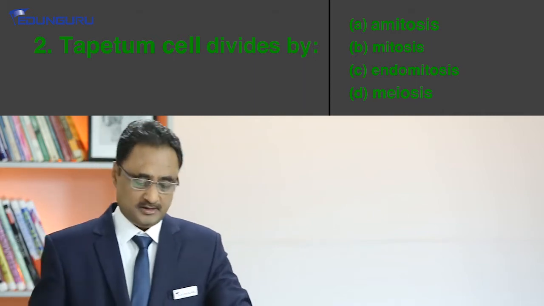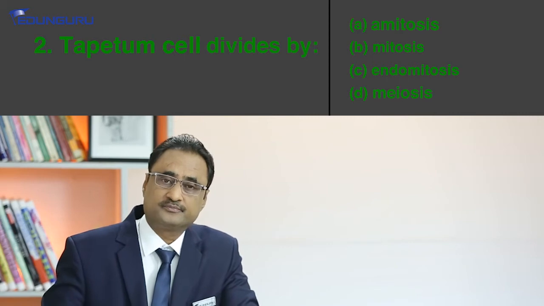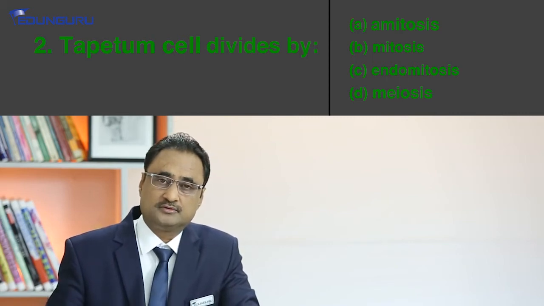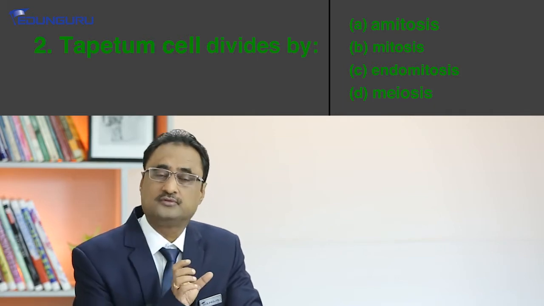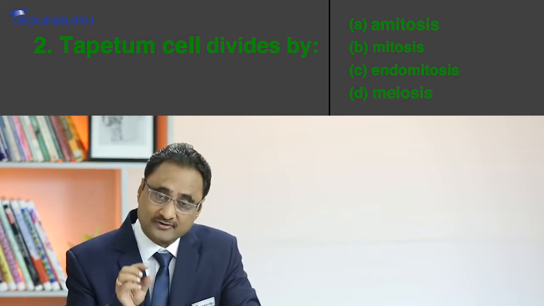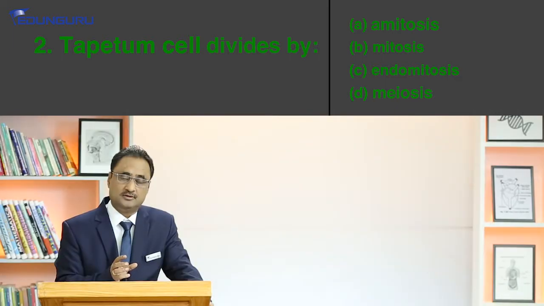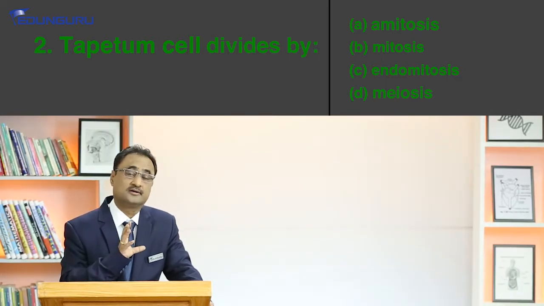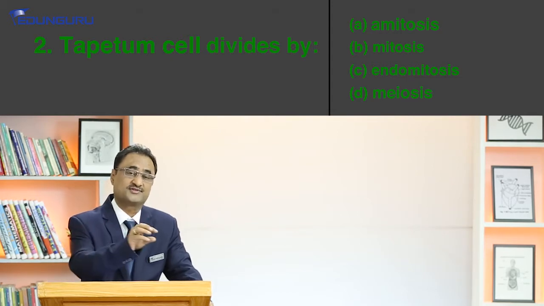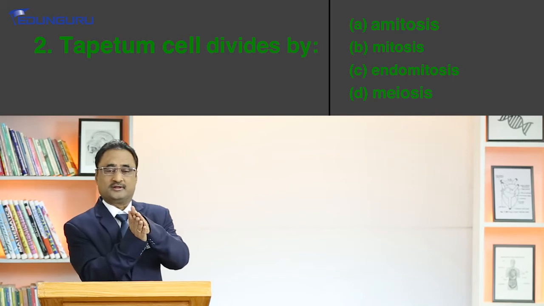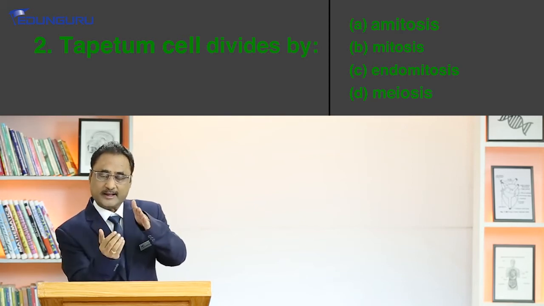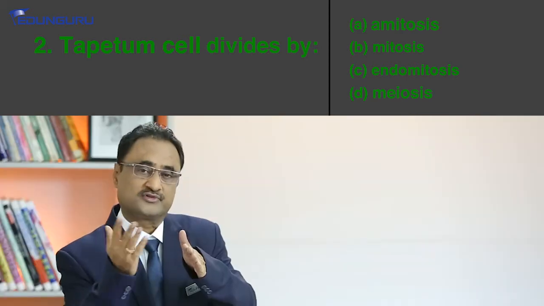Okay. Now just to understand that, the entire covering of the developing microspores needs nutrition to be provided by one or other layer, and that role has been assigned to the tapetum. Why? Because tapetum is the innermost layer, and just below the tapetum there is a microspore cell.